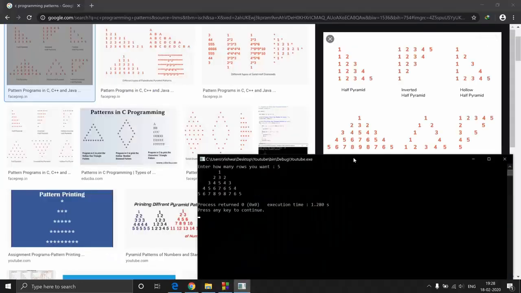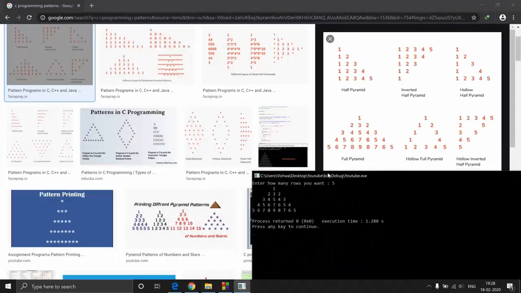So here, what I meant was, the last time when we did not have a space between these numbers, since there were no spaces, it was looking good. But once we have spaces, we are having a space between every number, right? So we need to increase the number of spaces over here also. I just made it 2 times so that it looks exactly like this. So you can try these ones also.